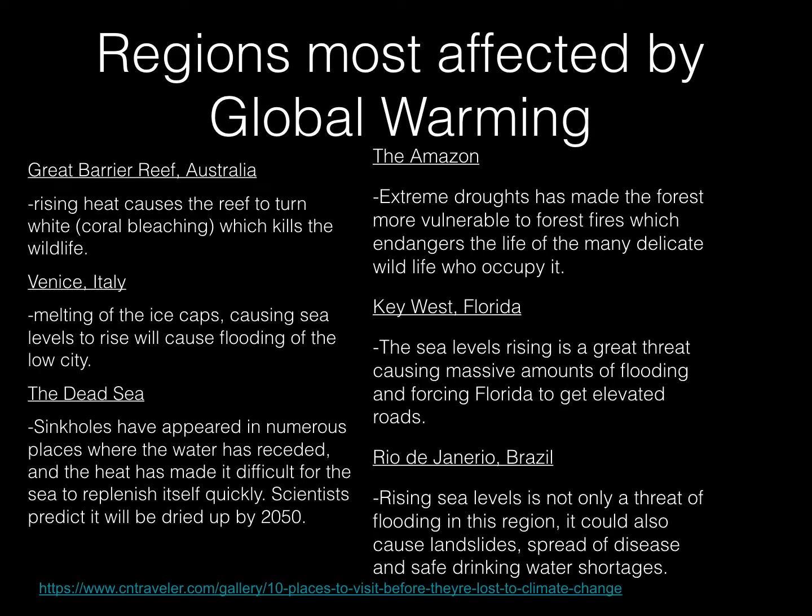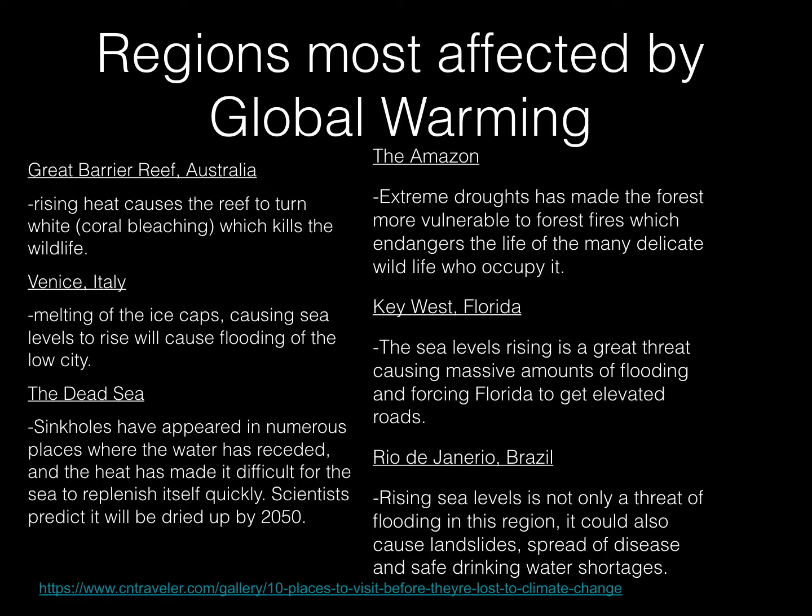Regions most affected by global warming. The Great Barrier Reef in Australia is affected by global warming because the rising heat causes the reef to turn white, called coral bleaching. It kills the wildlife and causes people to not be able to travel there. Venice, Italy is being affected by global warming because of melting of the ice caps, causing sea levels to rise, and it will cause flooding to the low city.